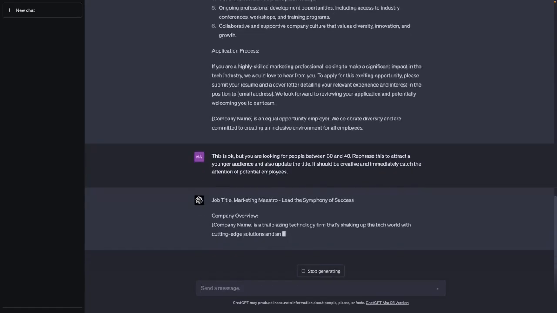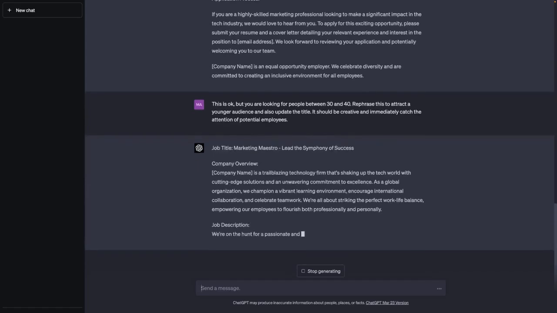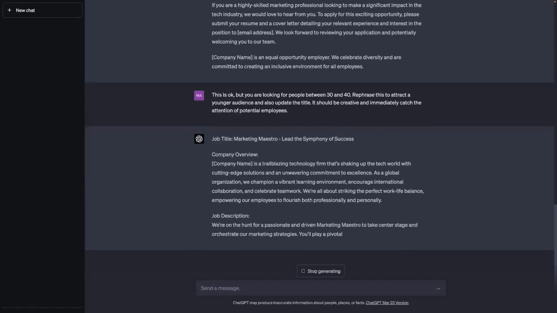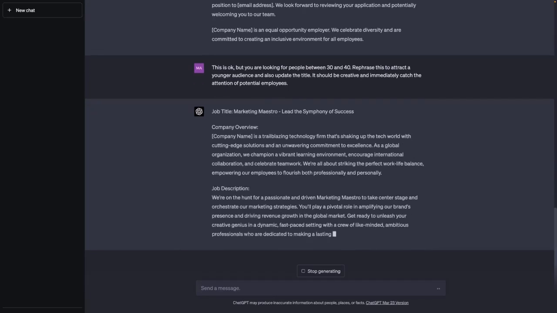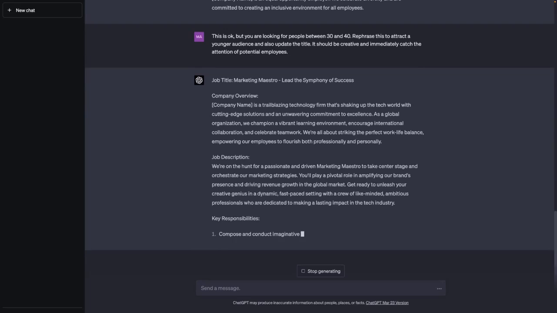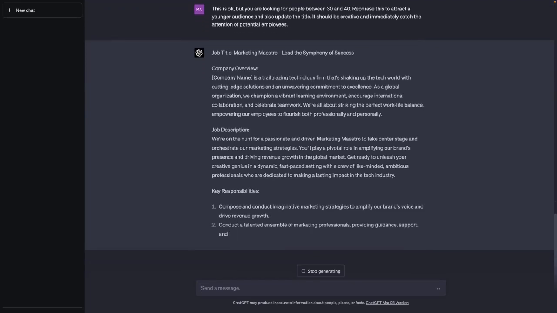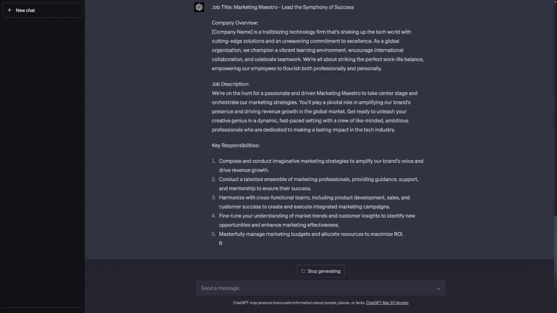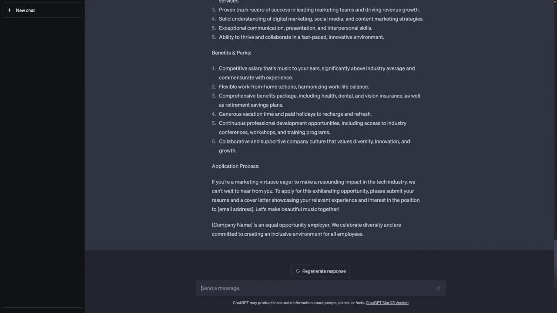Marketing Maestro, lead the symphony of success. Maybe a bit over the top, but better than the initial title. But now we see that the writing is a lot more emotional, a lot more energized. So once again, you can adjust the initial version not only from a content perspective, but also from a tone perspective.